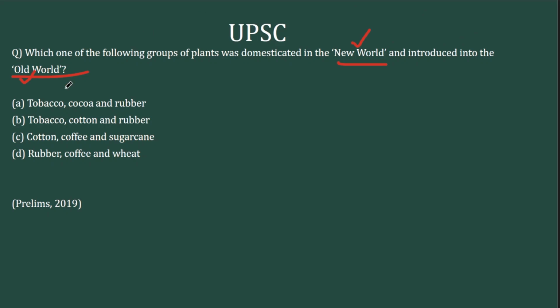And Old World is the Indian subcontinent, the ancient trade route starting from China to India to Europe and Arabia. So what they're asking for is crops that are not there in the Indian subcontinent. And look at the options. You have cotton here. You have cotton here as well. Cotton is something that is there since Indus Valley civilization. So these two crops can be eliminated straight away. Now look at the other options. You have wheat here in this option. Now if wheat was something that came from colonization, what was the staple food of India before that? So logically you can eliminate this option as well. So option A is the right answer. Tobacco, cocoa and rubber.